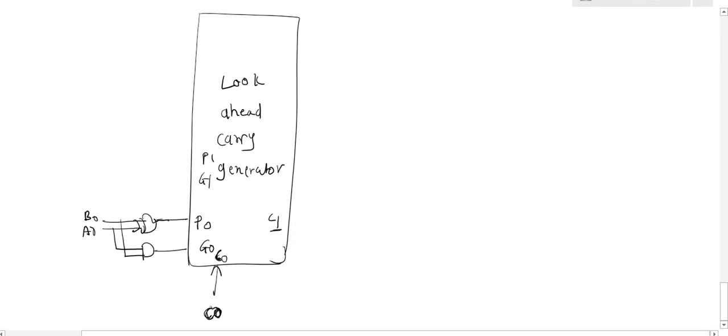Now here I am generating the P1 and G1. For P1 and G1, again I will use the XOR gate and AND gate. This XOR gate will take the inputs B1 and A1, and the A1 and B1 I am giving as input. This is P1, this is G1. It is generating the output as C2. Now what is C1?